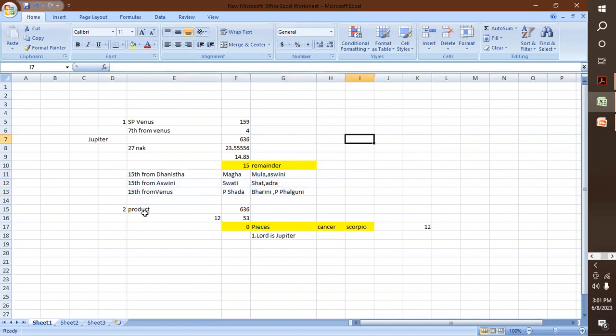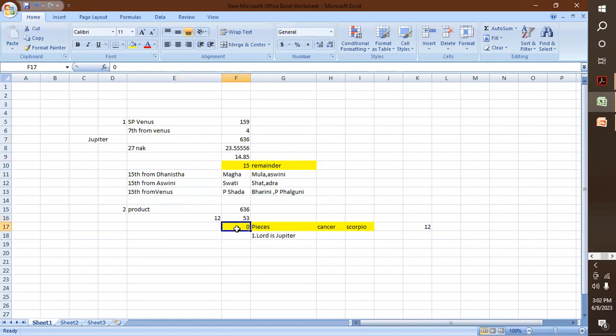The second step is to understand during which mahadasha, antardasha, and pratyantardasha this will materialize, or which house Jupiter will be transiting when the marriage will take place. The process is already explained in my previous video. Again, I'm showing you the same product, which is 636. You have to divide it by 12 because there are 12 signs, and the quotient is 53.